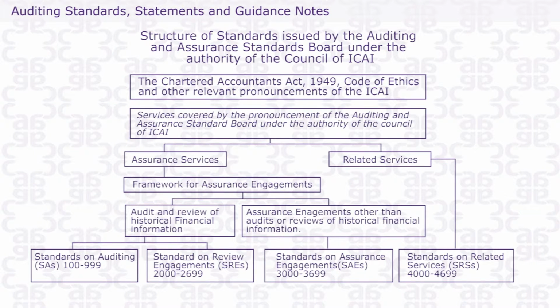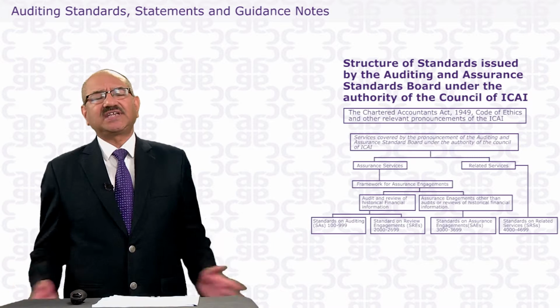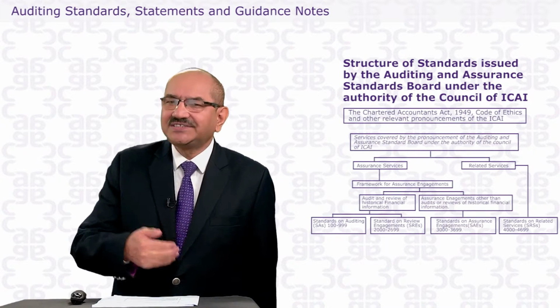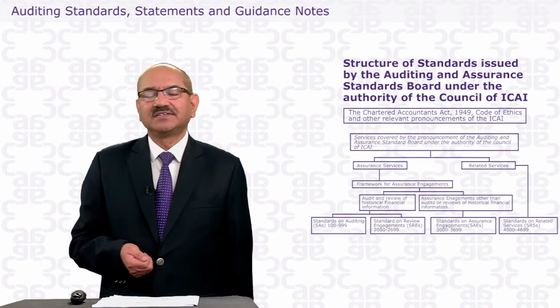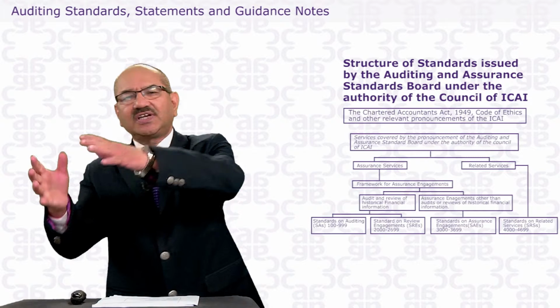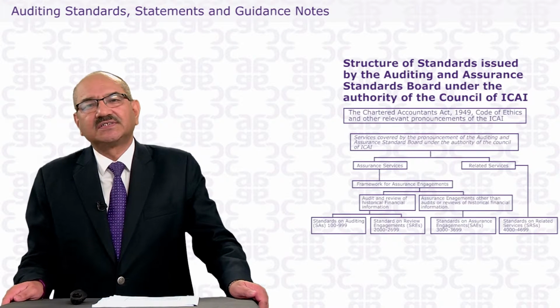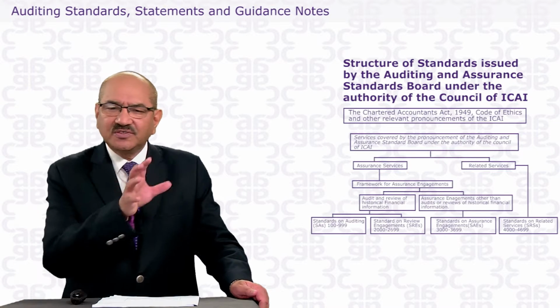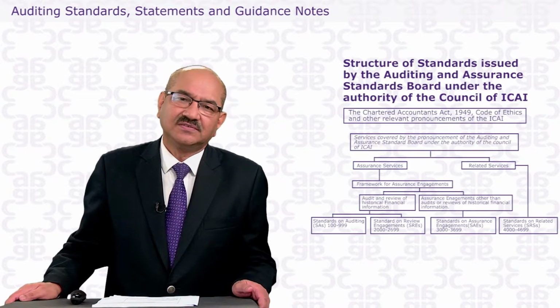Dear student, you may be wondering, you now have a question in your mind: what is the difference between the standard on auditing and the standard on assurance? Because auditing standards are themselves assurance standards. By following those auditing standards, he gives assurance to the stakeholders. But what type of assurance does he give here?